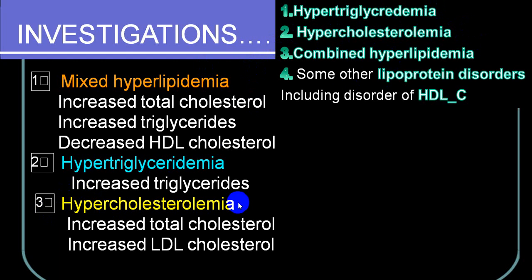If only cholesterol is elevated, it is an increase in total cholesterol, and among that total cholesterol mainly LDL is elevated. In hypertriglyceridemia, it is only an increase in level of triglycerides. This triglyceride will give rise to what we call VLDL, very low density lipoproteins. And when both are together, we call it mixed hyperlipidemia, where both cholesterol as well as triglyceride levels are elevated and HDL level is low.